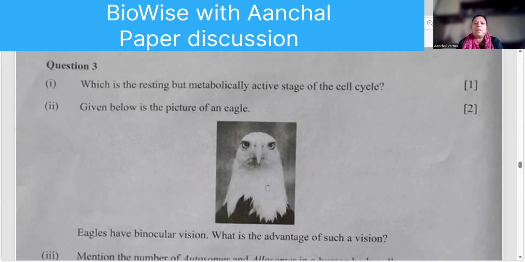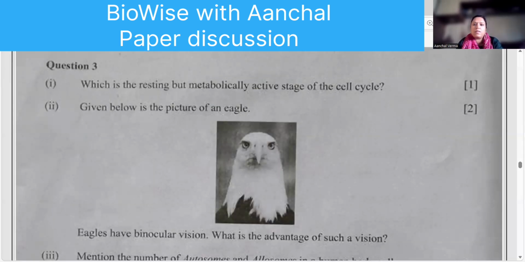What is the resting but metabolically active phase of the cell cycle? Interphase. Yes, it is interphase.